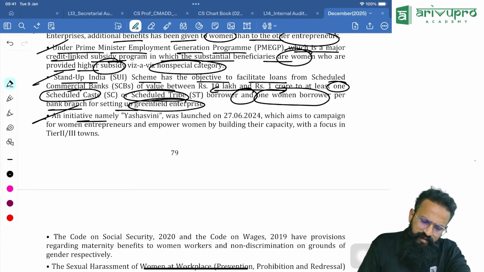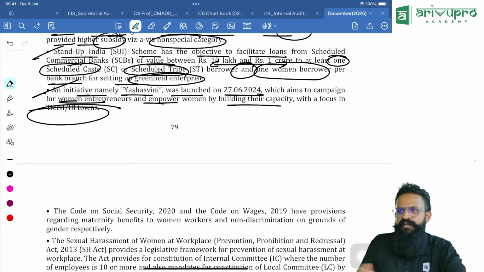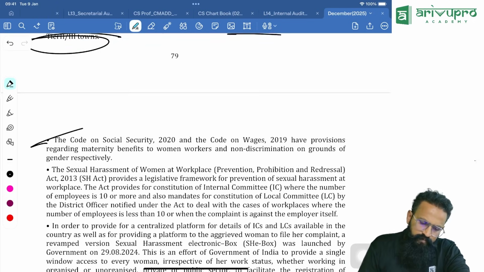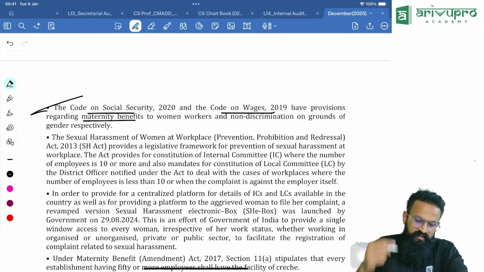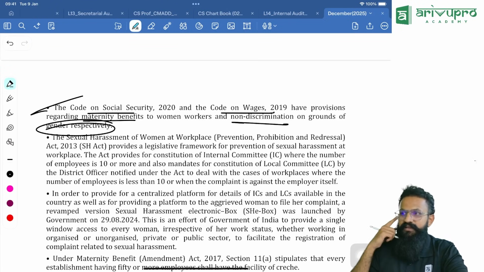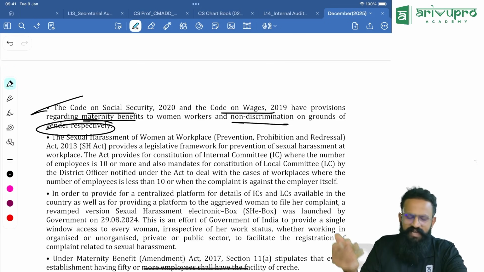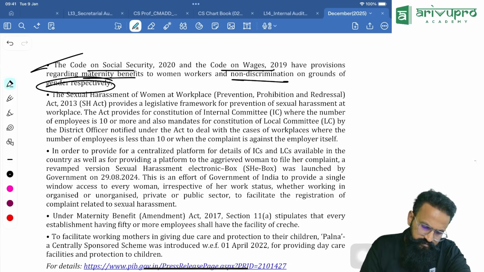An initiative, namely Yashaswini, was launched on 27th June 2024, which aims to campaign for women entrepreneurs and empower women by building their capacity with a focus on Tier 2 and Tier 3 cities. The Code on Social Security and the Code on Wages 2019 have provisions regarding maternity benefits and non-discrimination on grounds of gender respectively. Meaning, in the new labor codes, they have more maternity benefit provisions and gender equality.